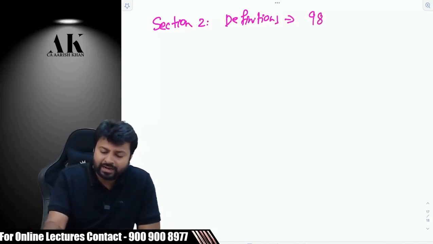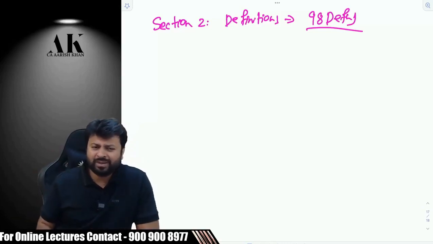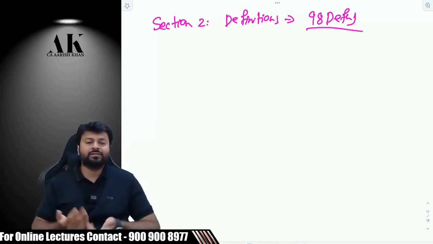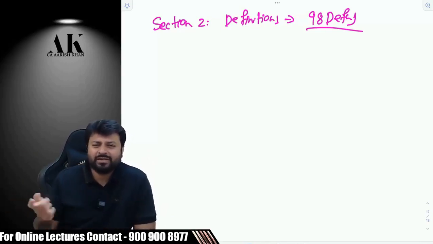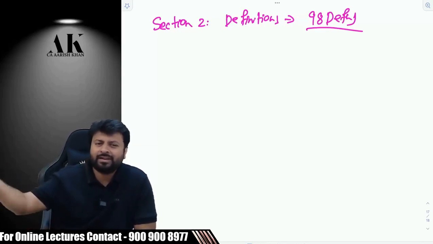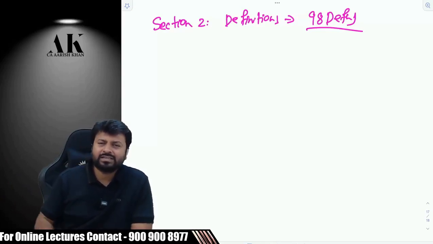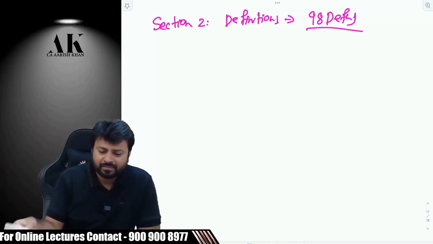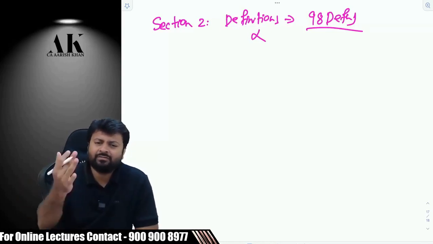And there are around 98 definitions under the income tax law. How many? 98. Obviously, I'm not going to deal with all of them today because all of them are related to particular concept. I cannot teach you everything. I cannot teach all 98 definitions today. Obviously, that is not practically possible, not logical also. When we will do business and profession, we'll learn business, we'll learn profession. When we'll do capital gains, we'll learn capital assets, right? When we'll do assessment procedure, we'll try to understand the meaning of assessment. It's a chapter specific discussion. So I'm not interested. I have taught you only one definition today, and that is definition of India. Apart from that, we have not done anything else.